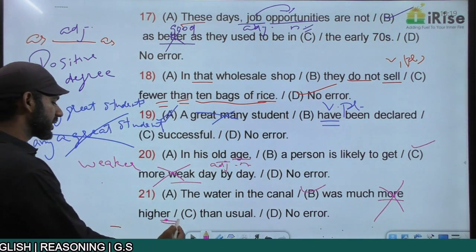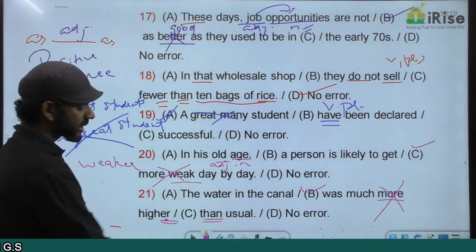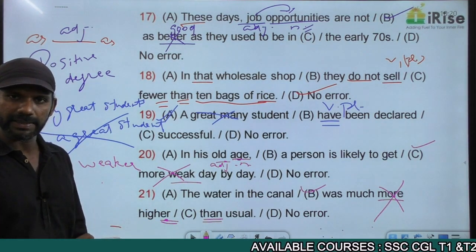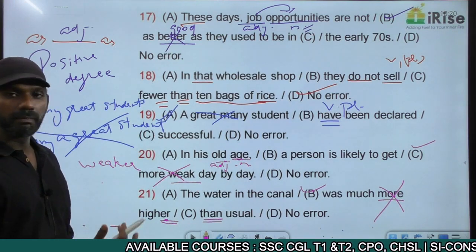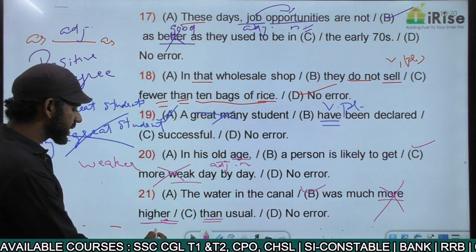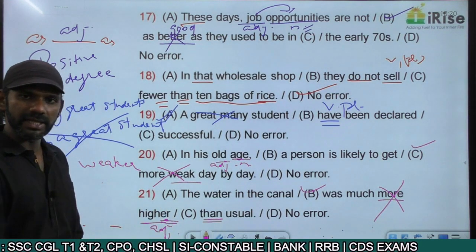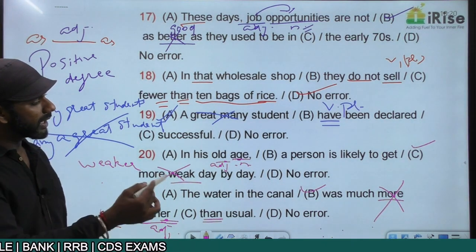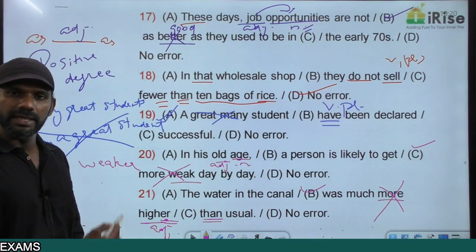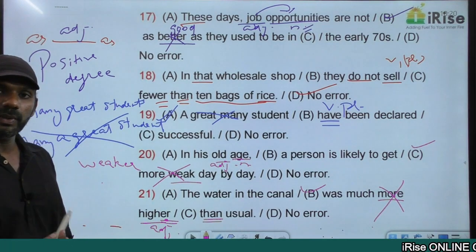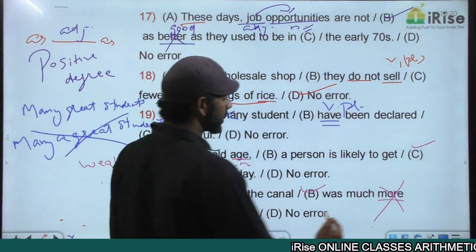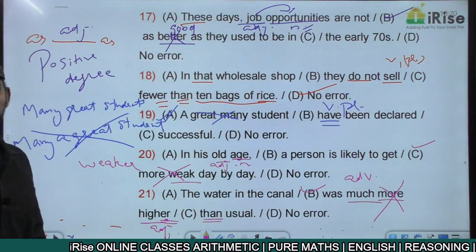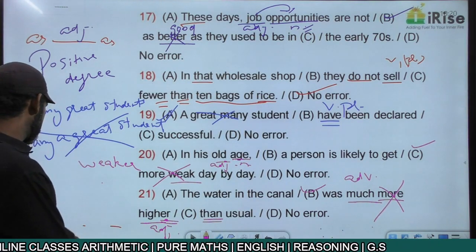Higher is a comparative degree adjective. Comparative degree adjectives will be followed by than. That is also fine. Now the sentence is grammatically correct. Was much more higher. Higher is an adjective. How higher? Much higher. That means the word much describes higher. Higher is an adjective. Any word that describes an adjective is called an adverb. So in this sentence, much becomes an adverb. Getting it? Come to the next one.